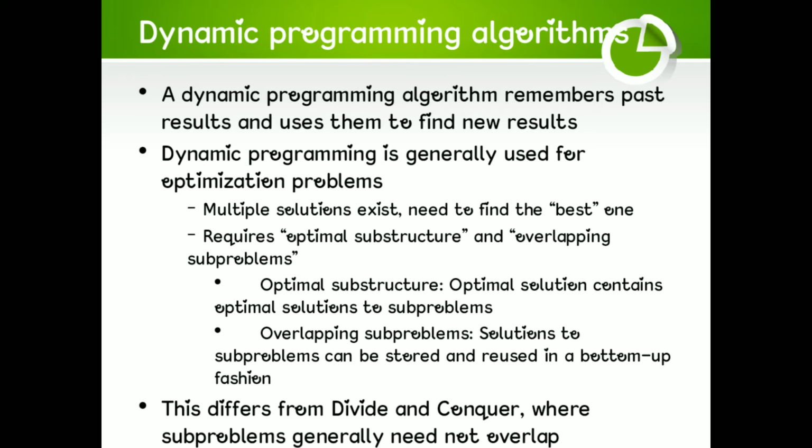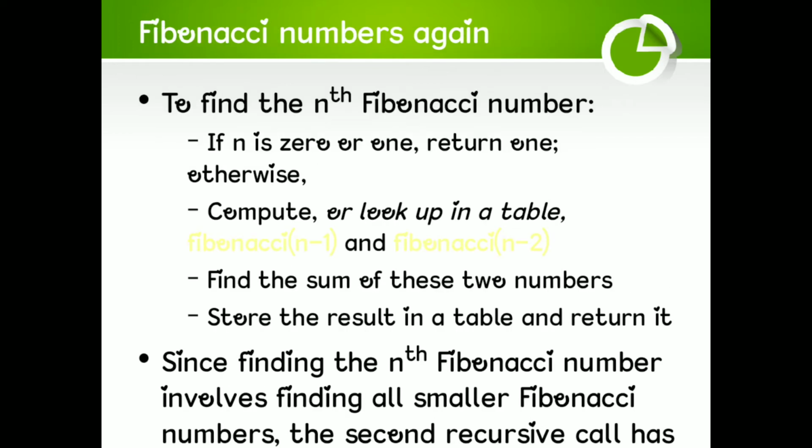This differs from divide and conquer, where subproblems generally need not overlap. Fibonacci numbers again. To find the nth Fibonacci number, if n is 0 or 1, return 1. Otherwise, compute or look up in a table Fibonacci of n minus 1 and Fibonacci of n minus 2. Find the sum of these two numbers, store the result in a table and return it. Since finding the nth Fibonacci number involves finding all smaller Fibonacci numbers, the second recursive call has